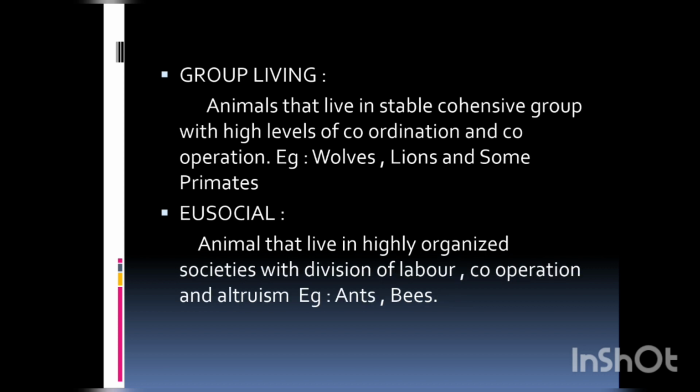Group living. In this type, animals live in stable, cohesive groups with high levels of coordination and cooperation. Examples: wolves, lions, and some primates. Eusocial. In this type, animals live in highly organized societies with division of labor, cooperation, and altruism. Example: animals like ants and bees.